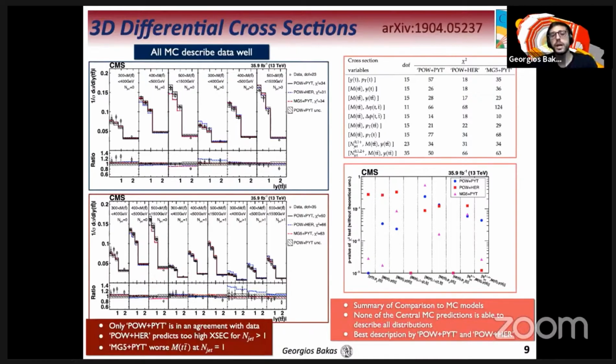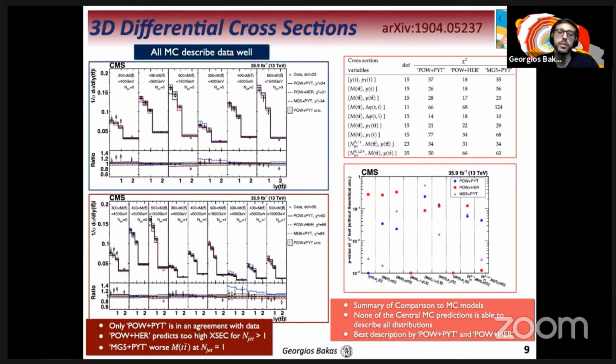On the top right table now, you have the chi-squared values and degrees of freedom of the measured cross-sections with respect to the predictions of various Monte Carlo generators. And on the bottom right, you have the illustration of the p-values that correspond to the obtained chi-squared values. From these values, one can conclude that none of the central predictions of the considered Monte Carlo generators is able to provide predictions that correctly describe all distributions.